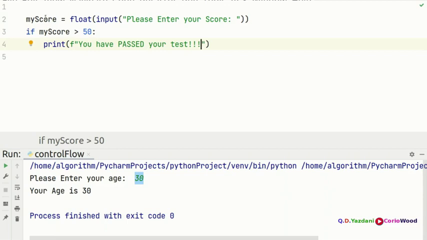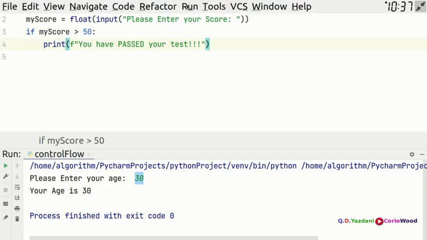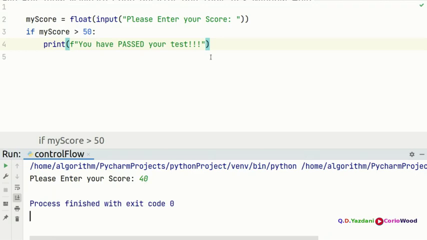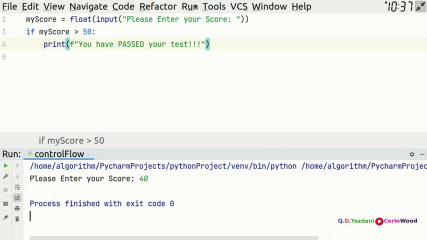All right, very simple program. Whatever we get from the user here, we assign it to my score, and then we compare my score. If my score is greater than 50, it means you have passed the test. So that's how we test whether the user has passed or not. If you put 40, you're not going to see anything, because the user has not passed. So we're going to come here and run again.